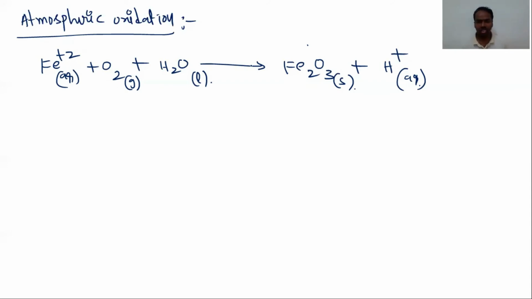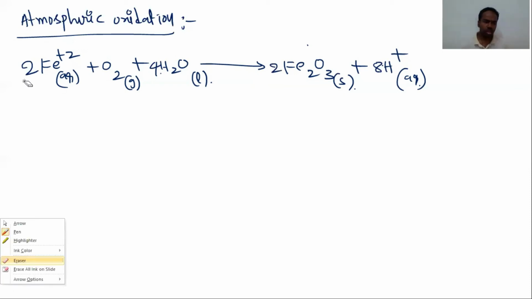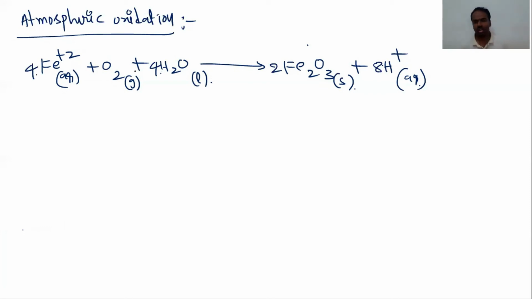We shall now balance this reaction. So this is 4H2O, 2Fe2+, so this is 2Fe2O3. So this is 4Fe2+. So plus 8 here, plus 8. So 6 oxygens here, 6 oxygens. Now the equation is balanced.